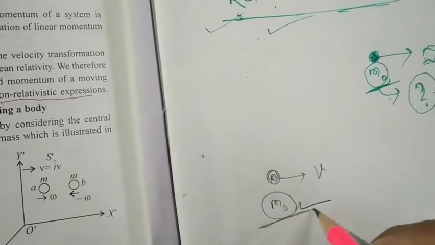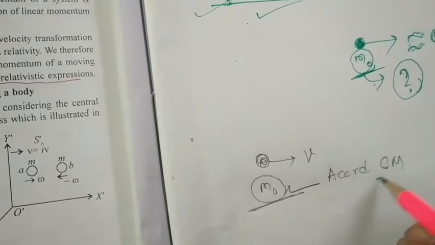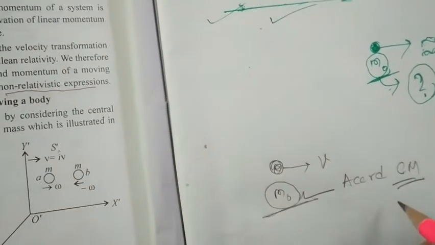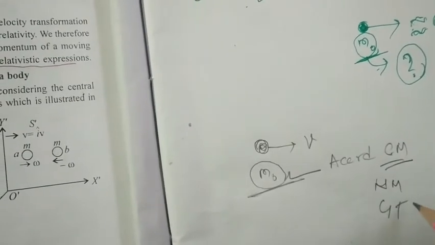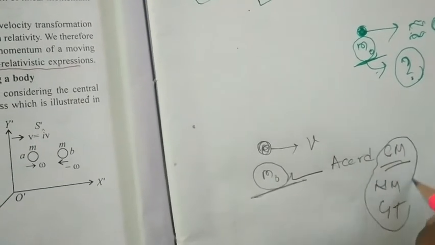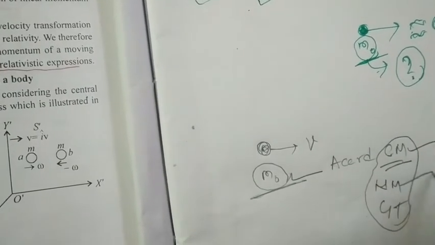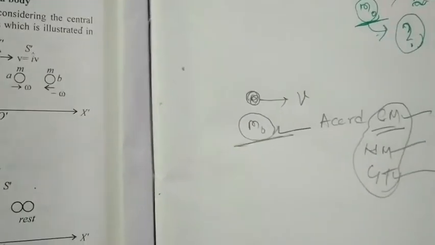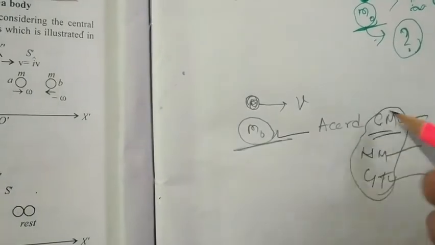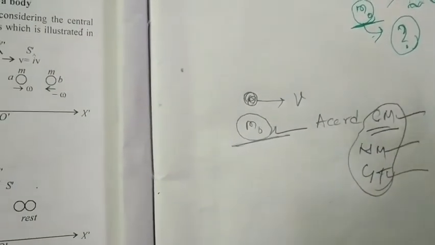It is not going to change according to classical mechanics, or Newtonian mechanics, or the Galilean transformation. All of these are the same, with the same meaning, we can say.